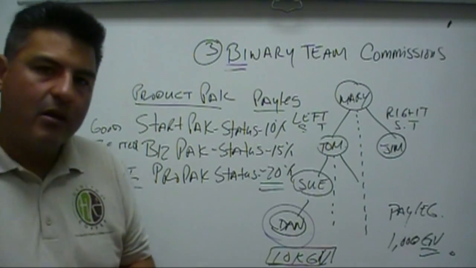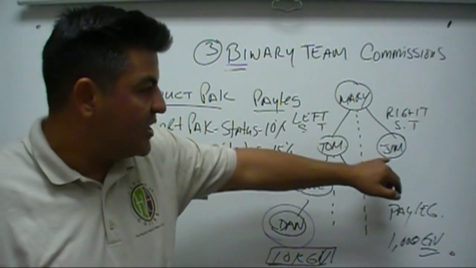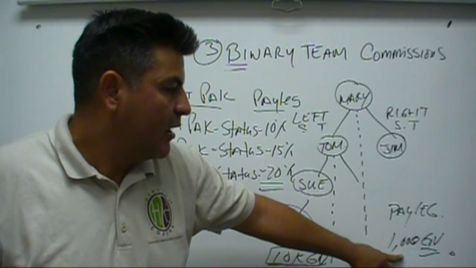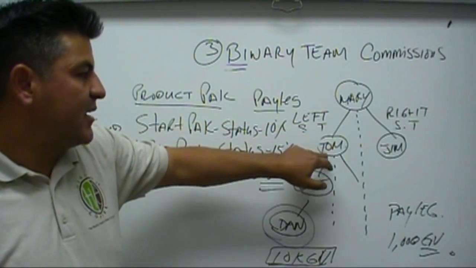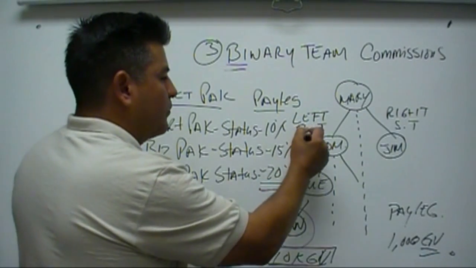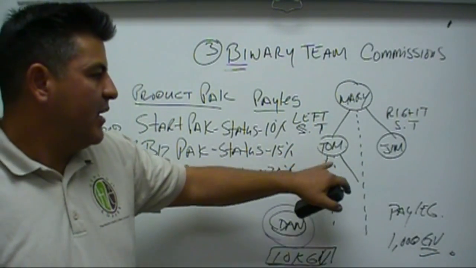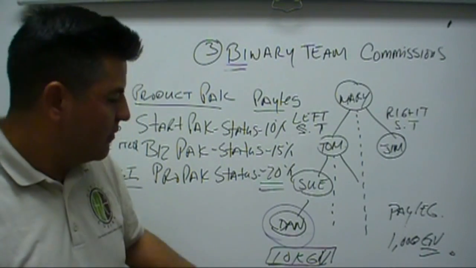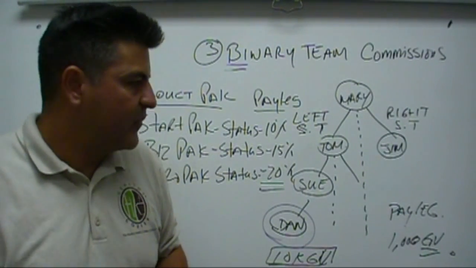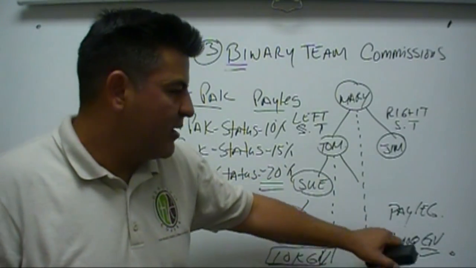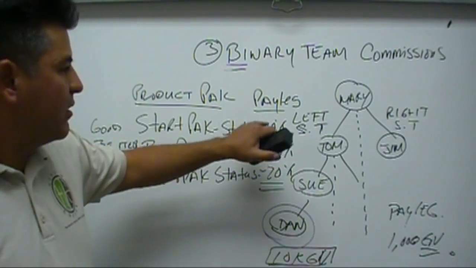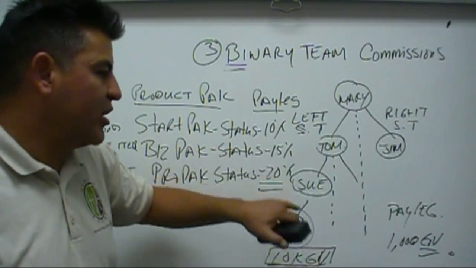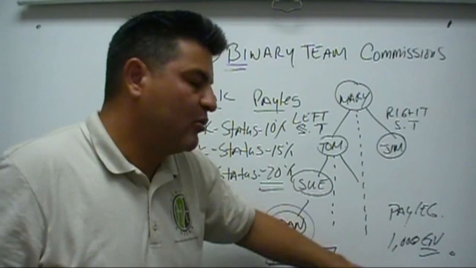All right, so let's go with this example. Mary has Jim. On the right organization, there's 1,000 of group volume. Mary's left team, left sales team, is underneath Tom, and underneath that entire organization, doesn't matter how many people are underneath, there's 10,000 of group volume. The lesser leg is considered the pay leg. As a result, whatever your product pack status is, that percentage you're going to get paid, you're going to multiply that by the group volume.